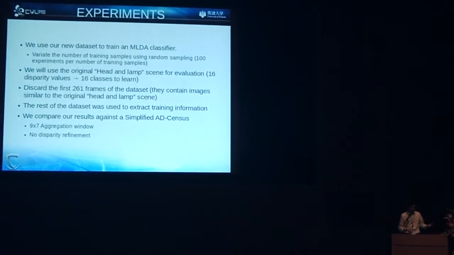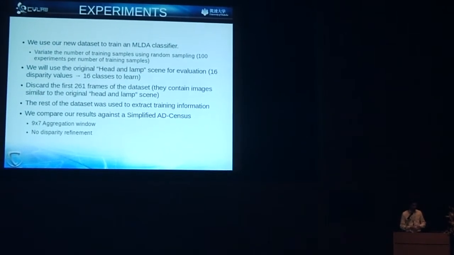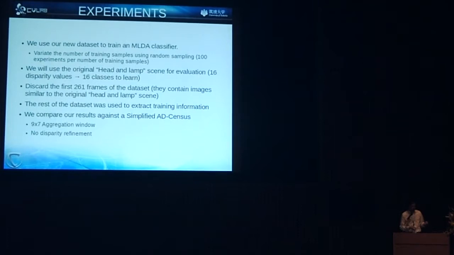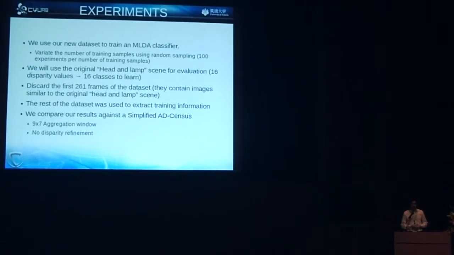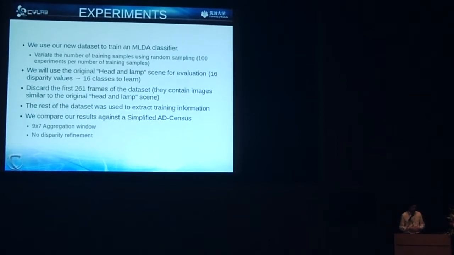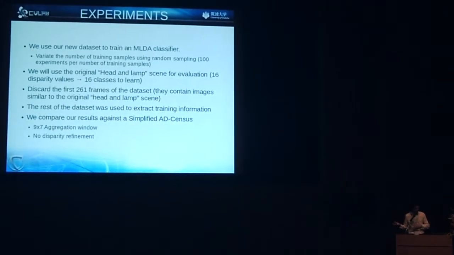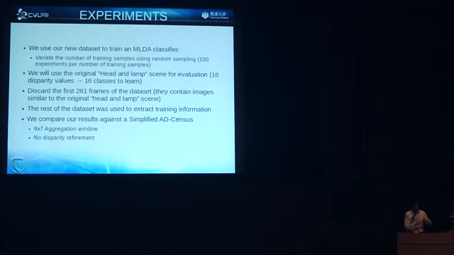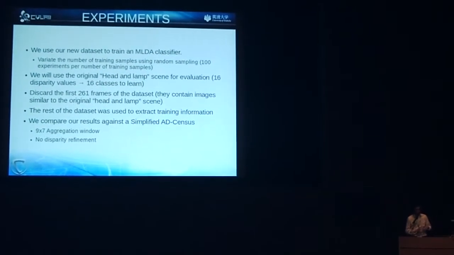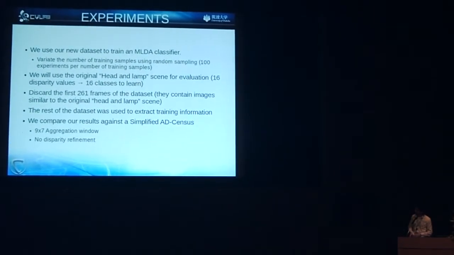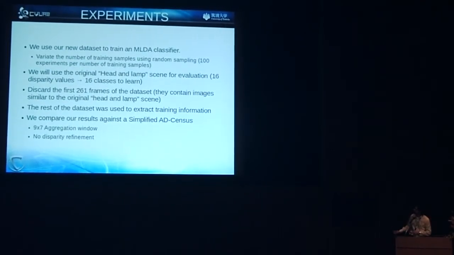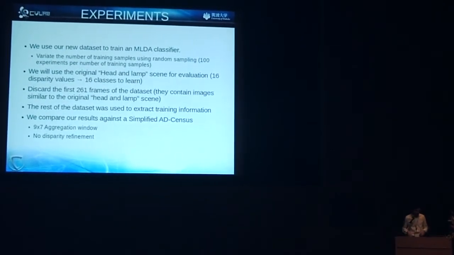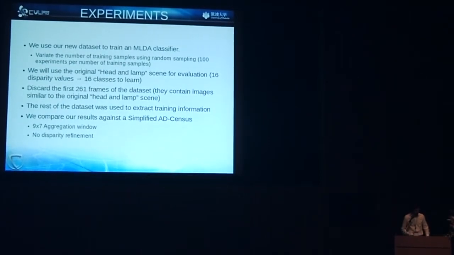And the rest of the dataset is going to be used to extract the training information. And we are going to compare our method to a simplified AD census algorithm. The original AD census uses a variable size aggregation window, but to be fully compatible with our algorithm, we are going to fix it to a 9x7 aggregation window, and we are going to discard the disparity refinement step.